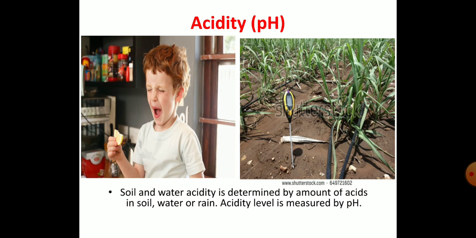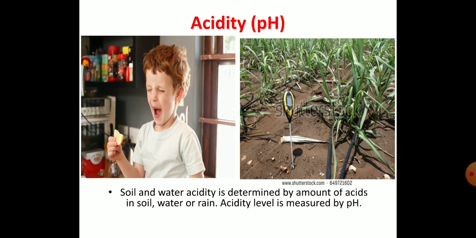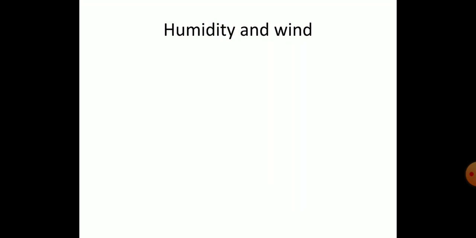Next one is precipitation, that's rainfall. There are different types of rainfall, usually in the form of drizzles, and some in droplets, snow droplets. Like that, different types of precipitation occur in nature. They also play a key role in the distribution of plants. Next one, soil pH. Usually it is one of the very important factors, the hydrogen ion concentration, which plays a key role especially in the soil, helping growth and distribution.